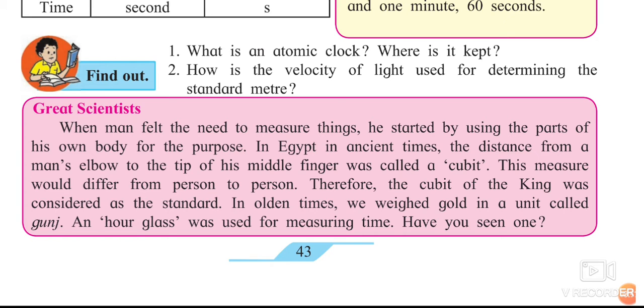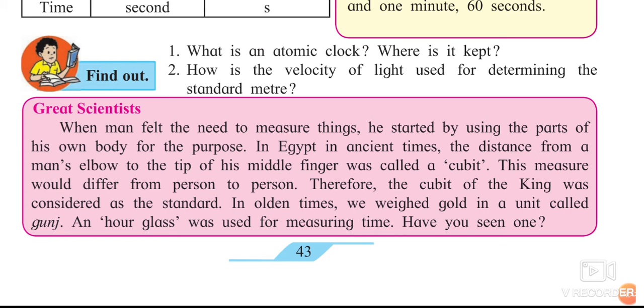1 kg in one shop cannot be different from another kg in another shop. It should be the same itself. Okay, so this was the problem occurring at that time. So what they decided was they kept their king's cubit as the standard one. If anyone wanted to measure something, they held the king's hand distance, and it was considered the standard one.